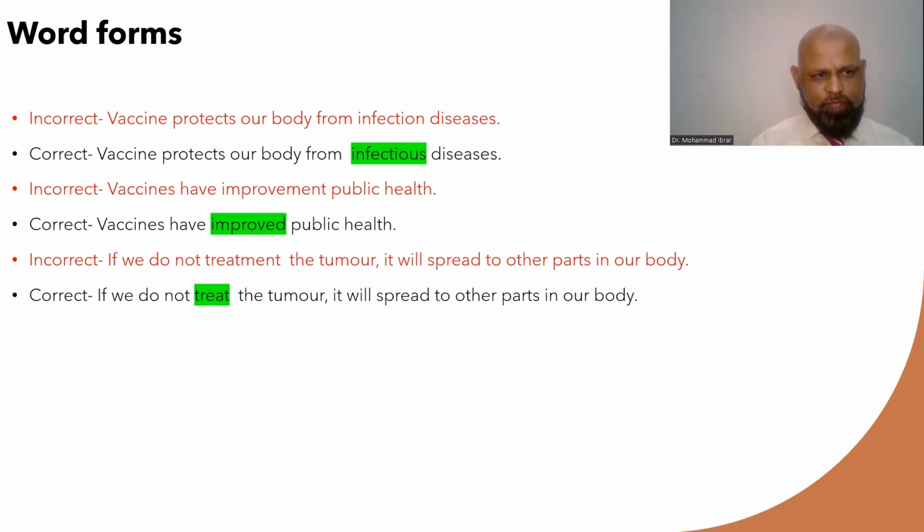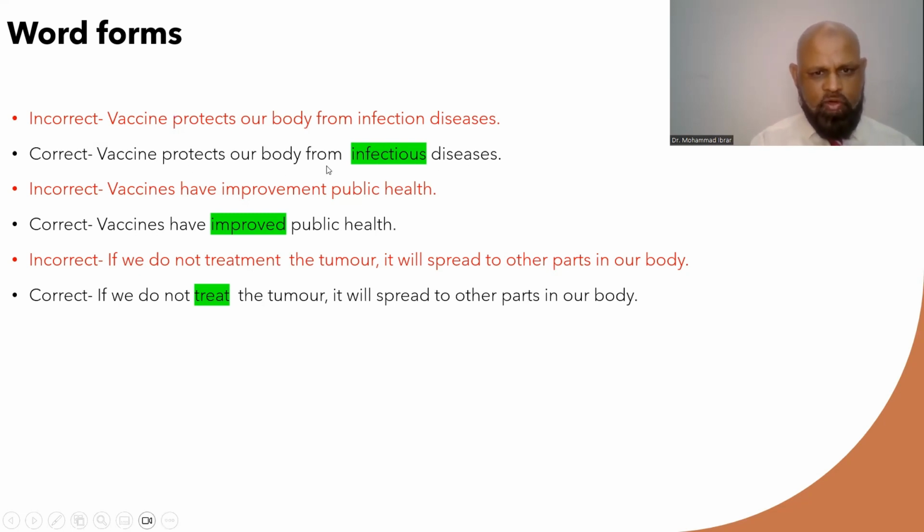Word forms. Now, word forms are a type of mistakes when we use different forms of word, like when we have to use ing, ed, or just infinitive. Yeah, let's have a look at the first example to understand it better. Now, vaccine protects our body from infectious diseases. Now, infection is noun here. Disease is also noun. It's not a compound noun, so it's wrong here. Yeah, it should be infectious diseases.